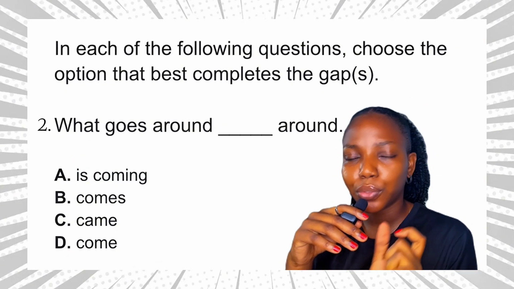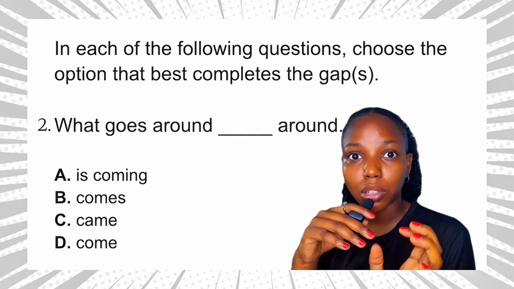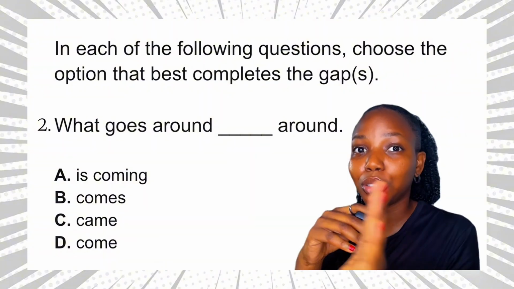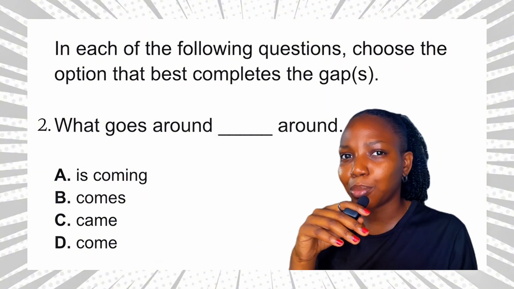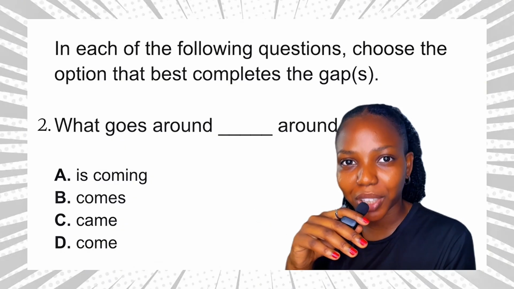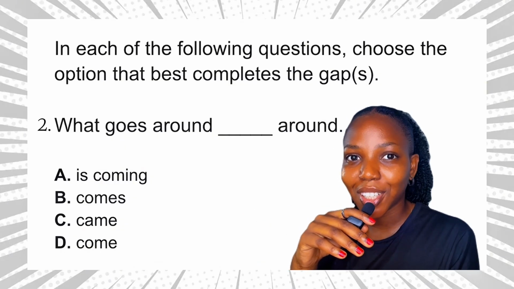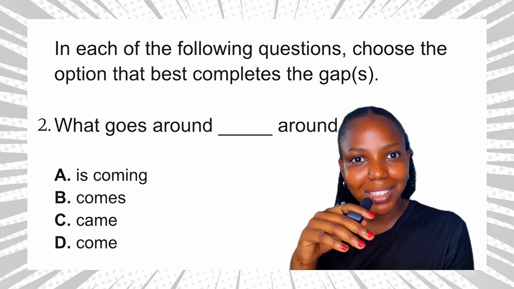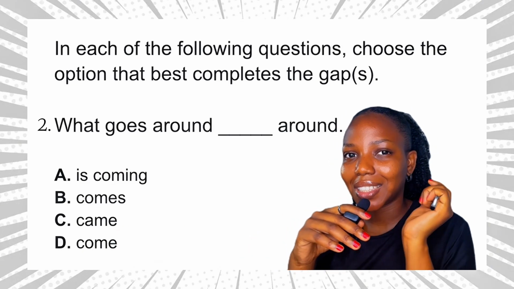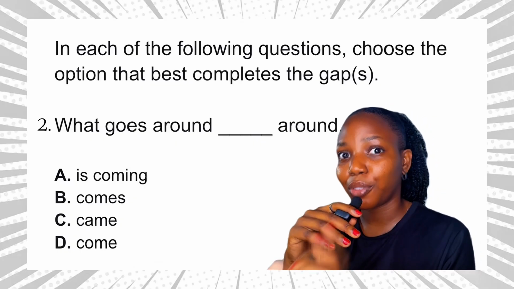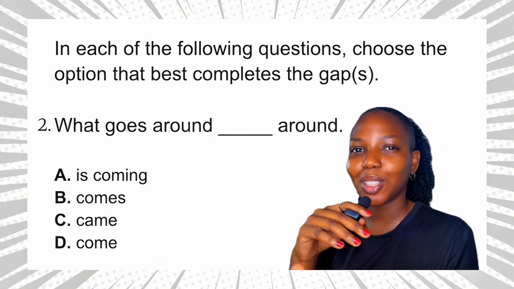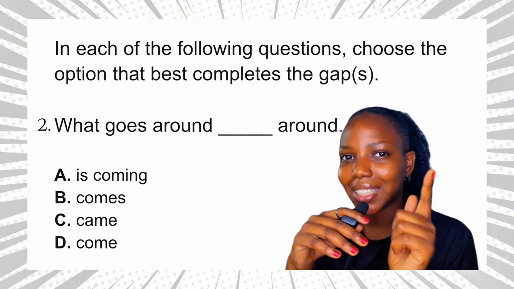JAMB is also testing if you know the tense for general truths. Proverbs are general truths and general truths are written in simple present tense. For example, practice makes perfect. Time flies. Honesty pays. These sentences are in simple present tense and they use the singular verb. Pays, flies, makes. So we need a singular verb to complete this sentence.